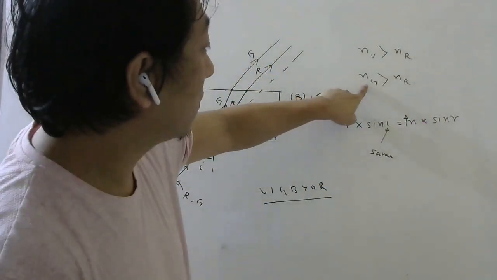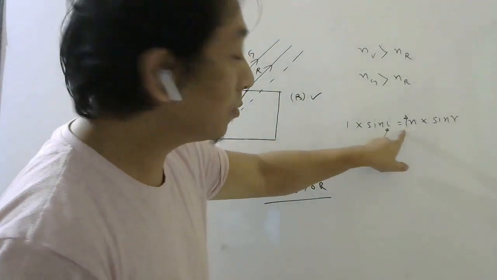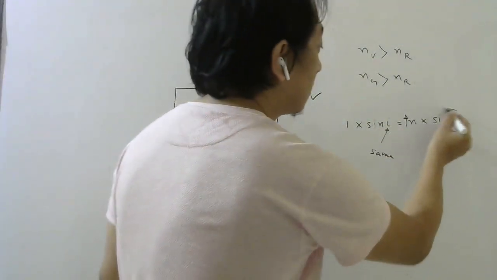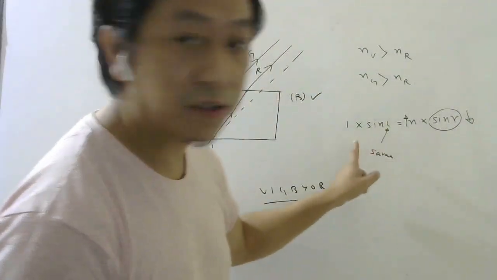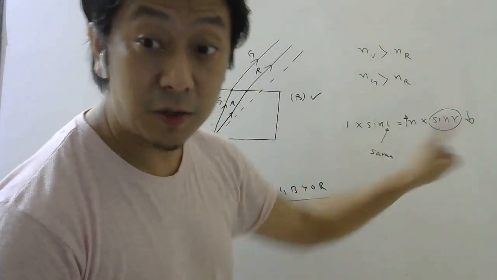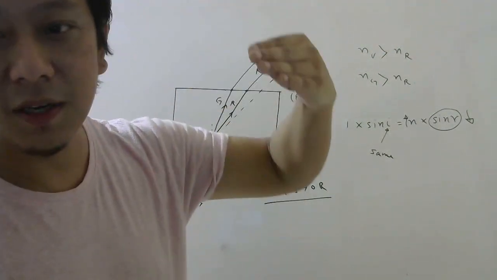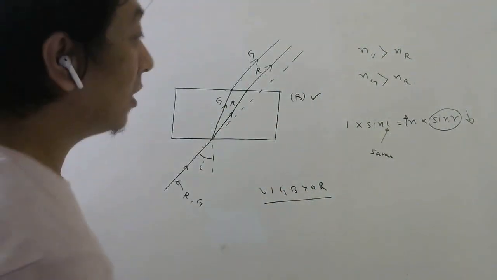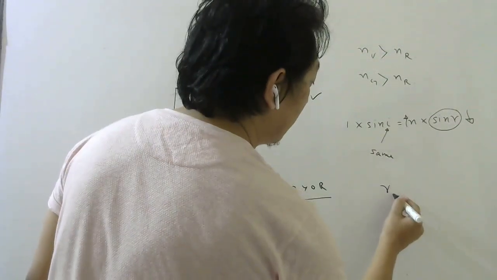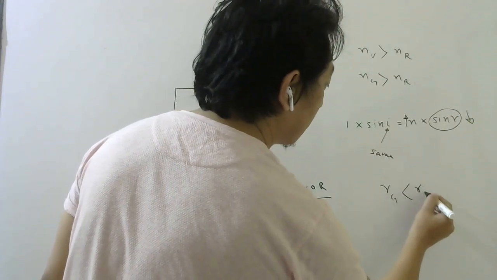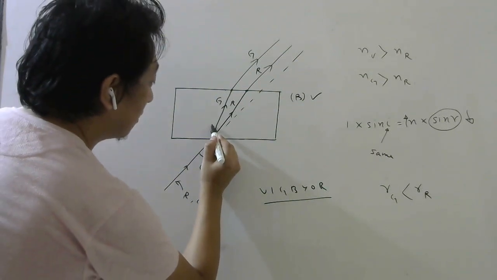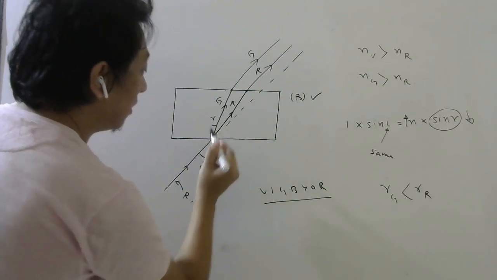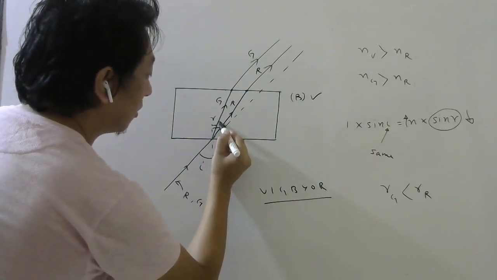See? So if refractive index is more for green color, sin R should be less for green color because the product should be constant. 2 3s are 6, 3 2s are 6. So if one number increases, other number should decrease. So R should be less for green color than red color. R means angle of refraction. So this angle is for green and this angle is for red.